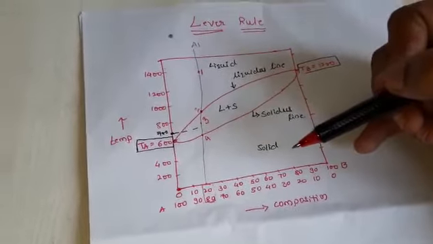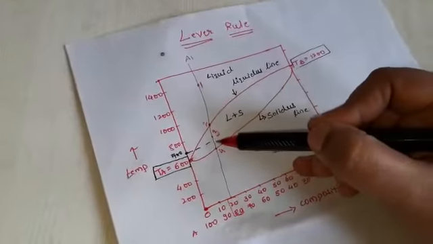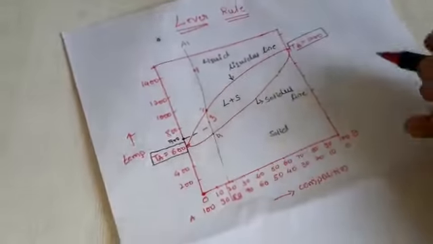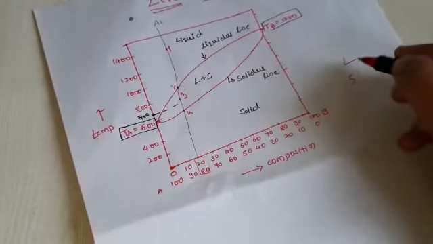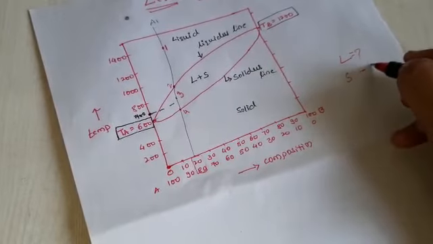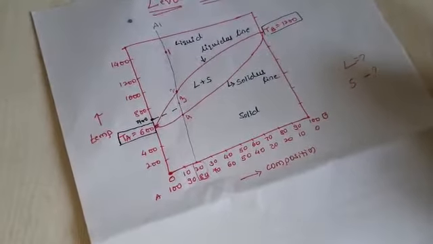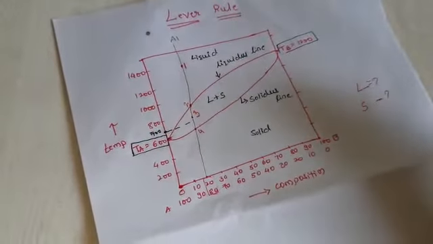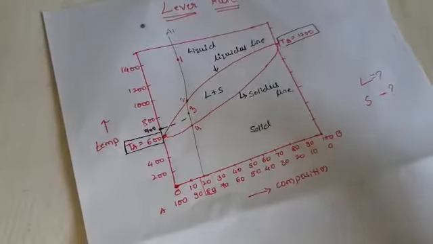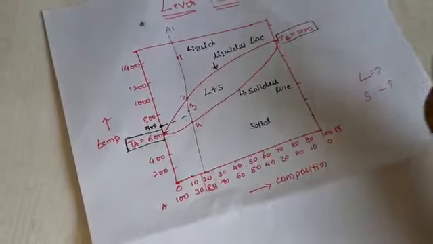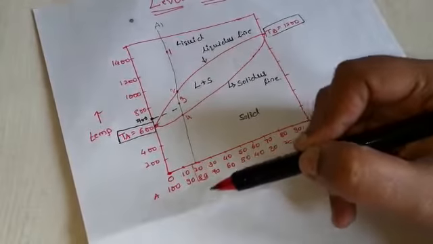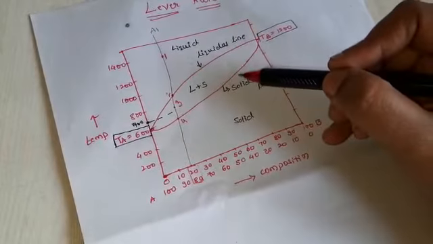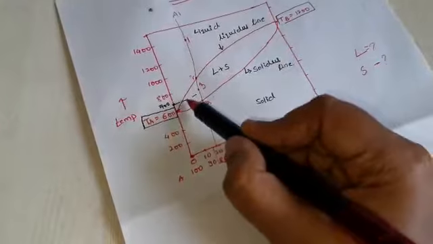So what is the lever rule? At point 3 both liquid plus solid are there, but what is the amount of liquid and what is the amount of solid? We don't know how much percent of liquid and how much percent of solid is present at point 3. So at 700 degrees Celsius, with an alloy of 80% A and 20% B, what is the percentage of liquid and the percentage of solid?